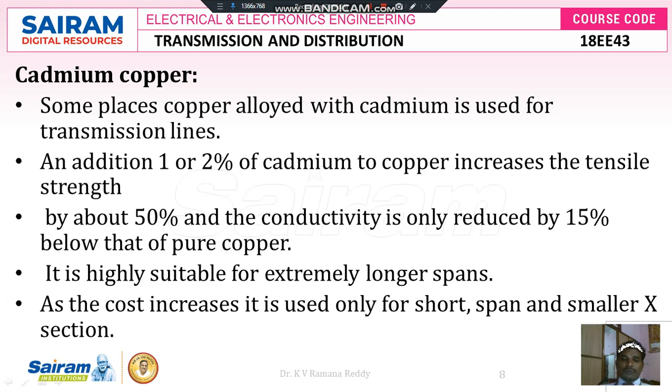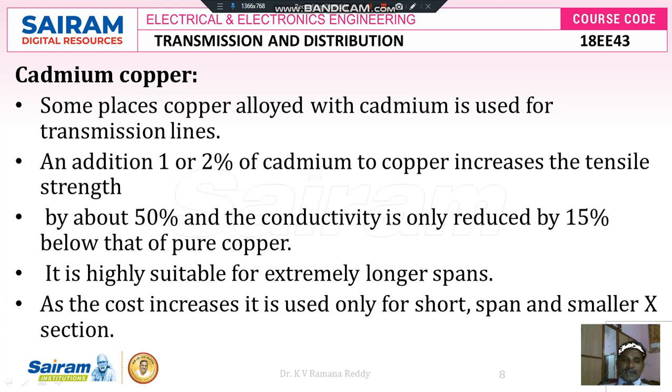If we are going to use copper for the design of conductors, we have to improve its mechanical or tensile strength. In order to improve it, we generally add 1 or 2% of cadmium to hard drawn copper. If we add this 1 or 2% of cadmium to copper, then the tensile strength is increased by about 50% and the conductivity is reduced by only 15%.